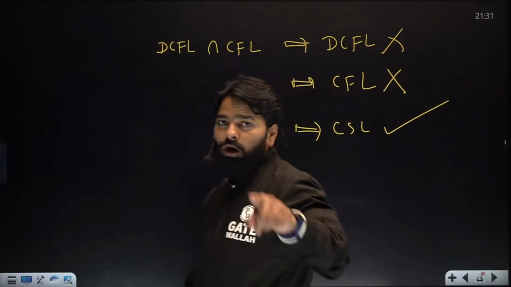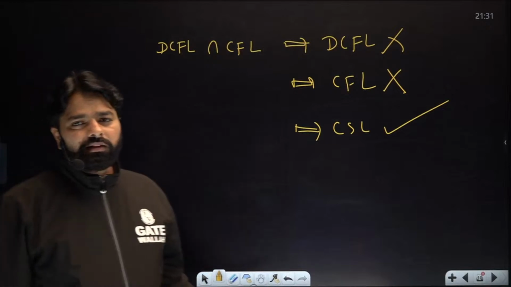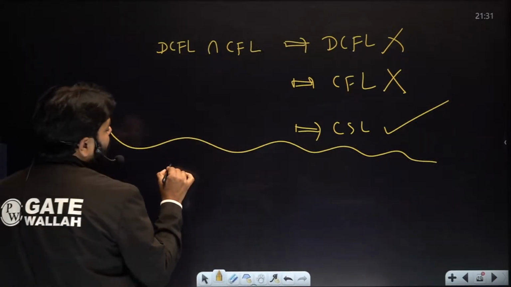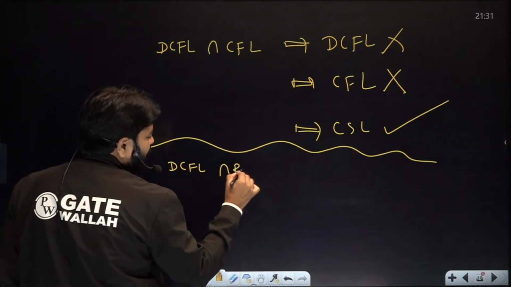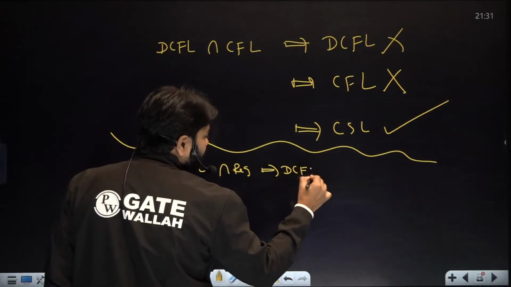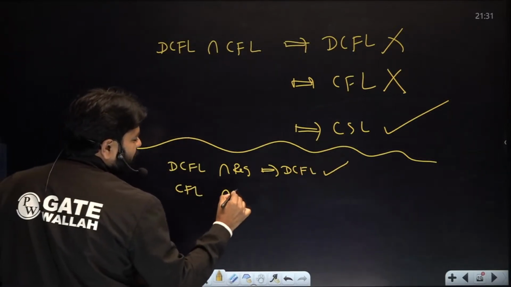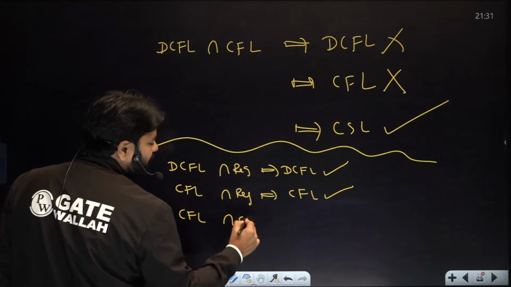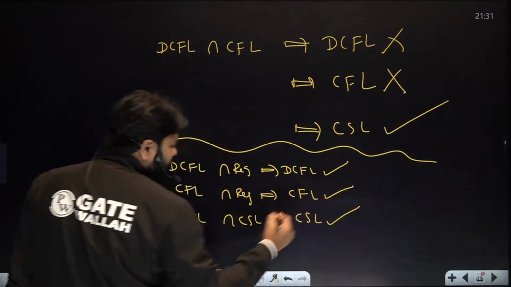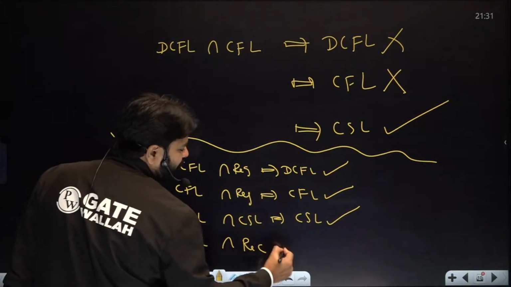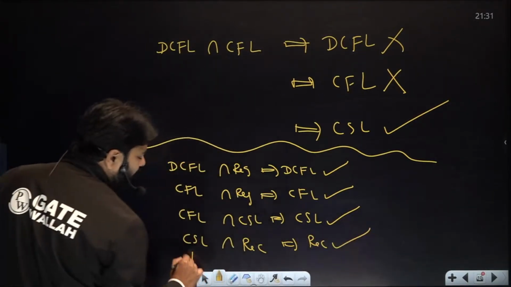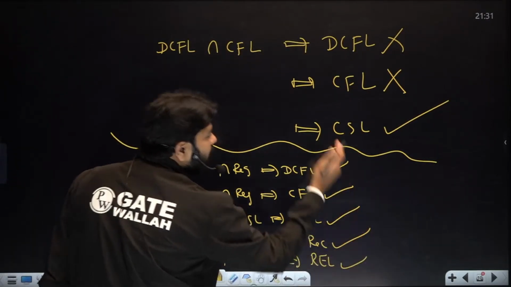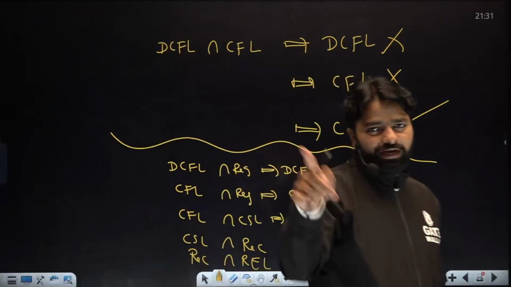Always. So this is one important point. Don't look for the bigger one. That might be wrong. Even though many times it could be correct, not here. Like DCFL intersection regular, the bigger one is always right. Here it is fine. And CFL intersection regular, the bigger one is fine. And CFL intersection CSL, the bigger one might be correct because it's closed for CSL. And CSL intersection recursive, always recursive, that's correct. And recursive intersection REL, then definitely REL. But this is not always correct, especially this case. One case it fails, there it is.